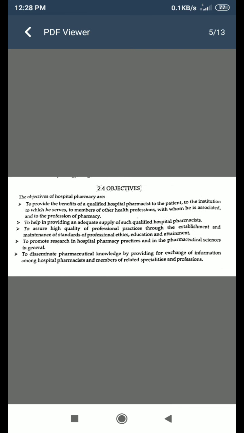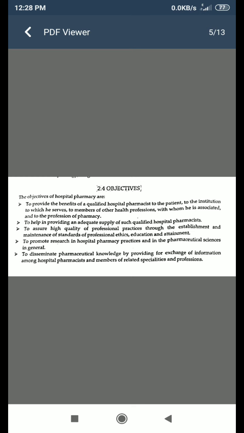Next point is objectives of the hospital pharmacy. The objectives of the hospital pharmacy are to provide the benefits of the qualified hospital pharmacist to the patient, to the institute which he serves, to members of other health professions with whom he is associated, and to the profession of pharmacy.